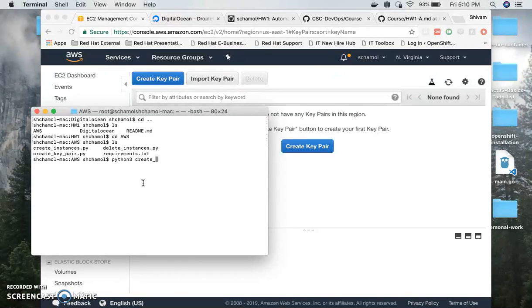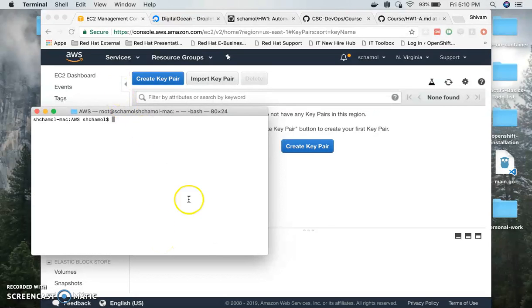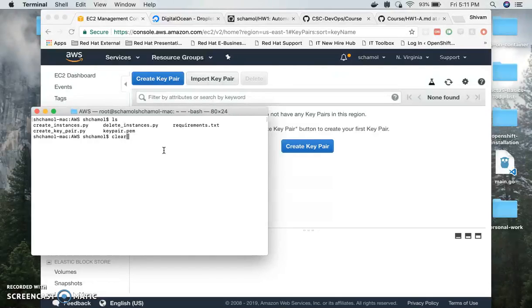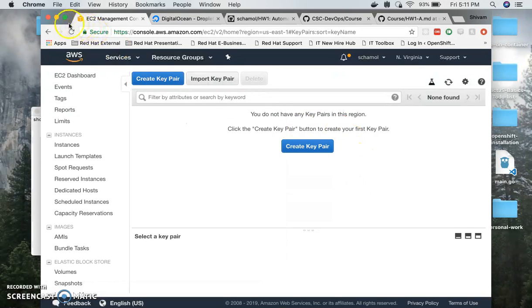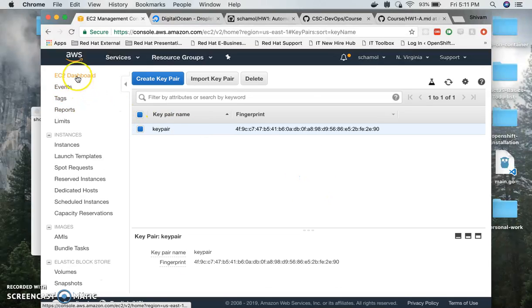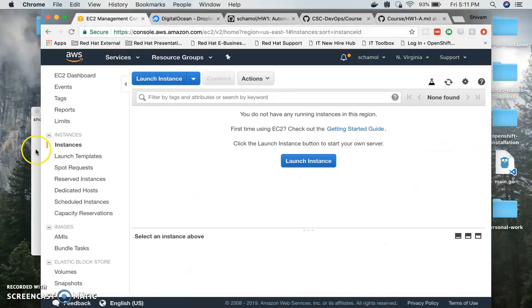So what I'll do is I'll just create a key pair, and if you get this kind of an output, that's great. It's your private key, and that means the key got generated. So if I just look into the folder now, you can see we have keypair.pem, and that's great. And if I see here, this should get updated. Yeah, so I have the key pair, and you can see I have no running instances right now.